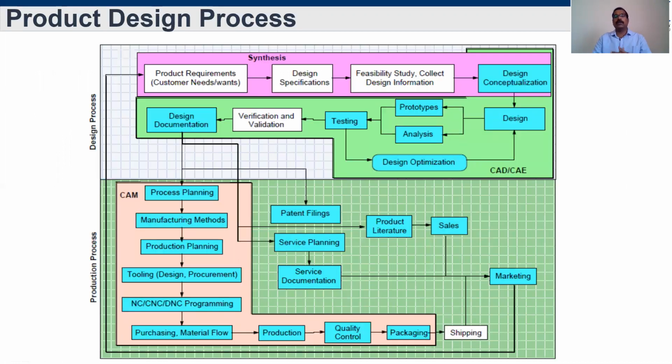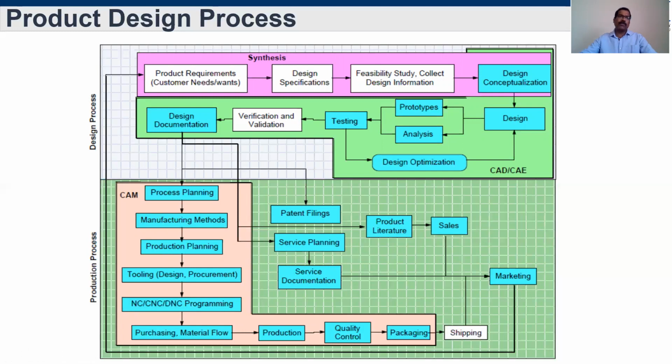Before we go for computer-aided process planning, first we would like to discuss how the product design process is going on. I have used this slide to explain many times. Here the first space is the design process. The bottom portion is all about the production process, which is what the fifth unit is concerned with, the second half. Here the topic we are going to discuss is computer process planning, which is available in this region, like process planning or production planning. So we'll go one by one.